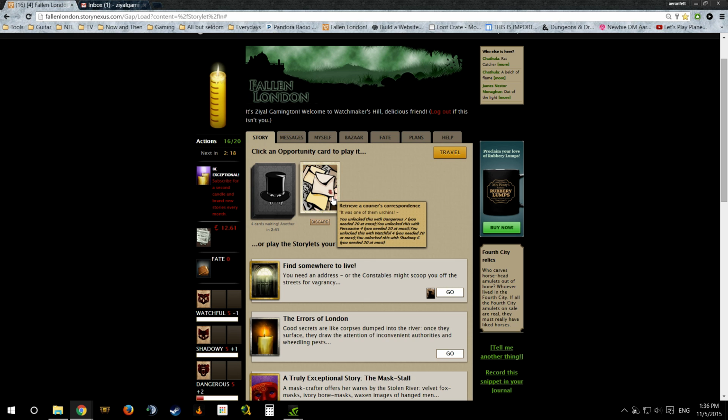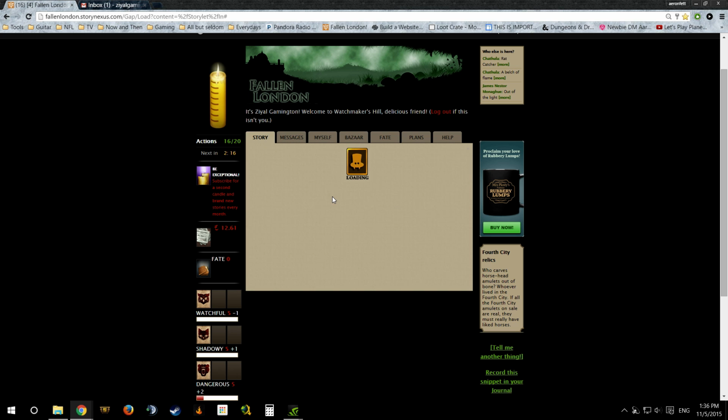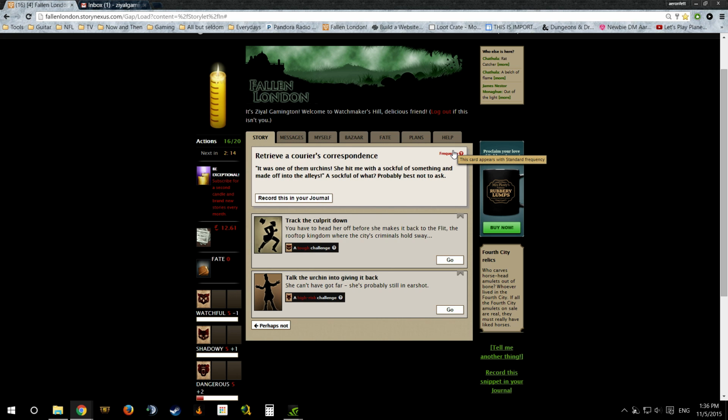It tells you all the things you unlocked it with, and it's a whole list of them. Up here in the top right tells you standard frequency. So before you decide to discard something, if something says infrequent frequency or very infrequent, it might be worthwhile to keep it going. Well, at the moment, we are terrible at all these things.